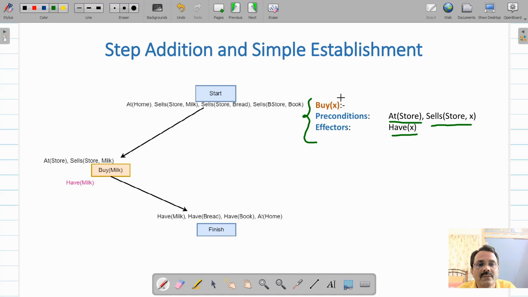So if I substitute this x with milk, this will become buy milk, and then preconditions will be at store should be true and store is selling milk should be true. You will find out here store sells milk is true, so one of the preconditions is satisfied, and that will give you have milk.